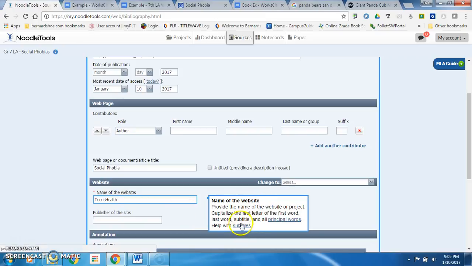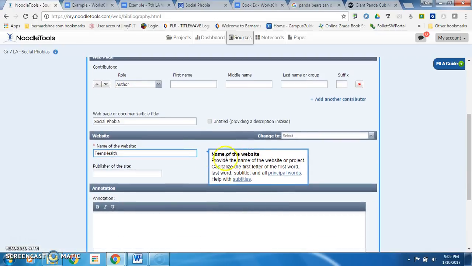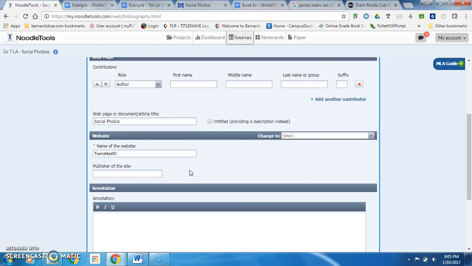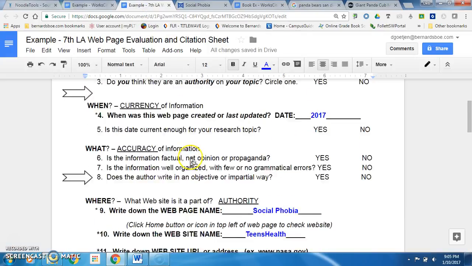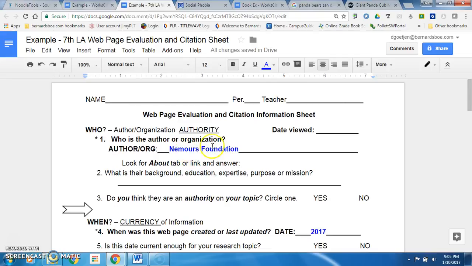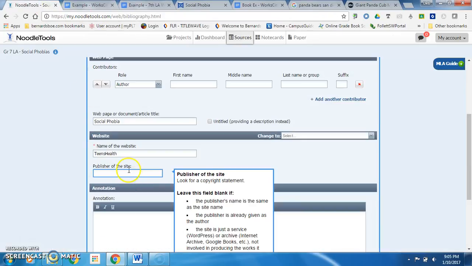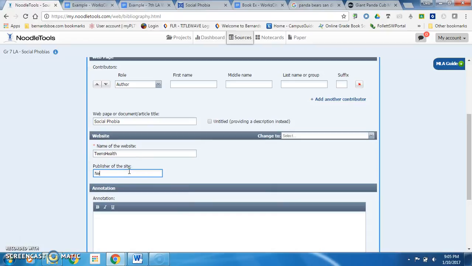And make sure and take a look at the messages NoodleTools gives you. Sometimes they can be helpful. Next field, publisher of the site. That is the organization name. So I go back to my sheet, back up to question 1, and my organization was Nemours Foundation. So for publisher, Nemours Foundation.